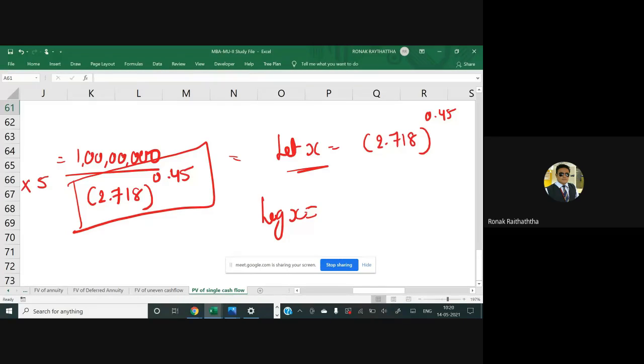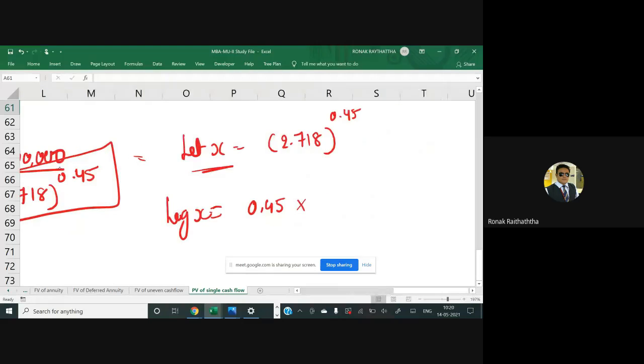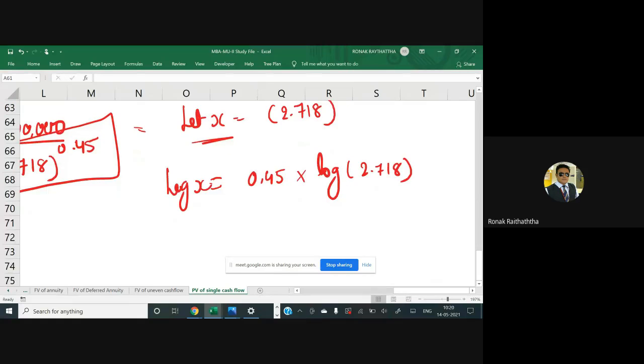So if I take log on both the sides, log x equal to, the second property we had seen, that anything in a power will come into a multiplication if we take the log of that value. So 0.45 multiplied by log of 2.718. Now you should remember this at the back of your mind.